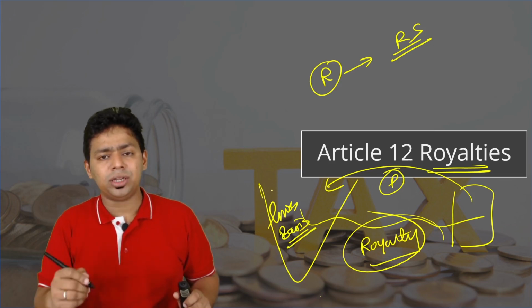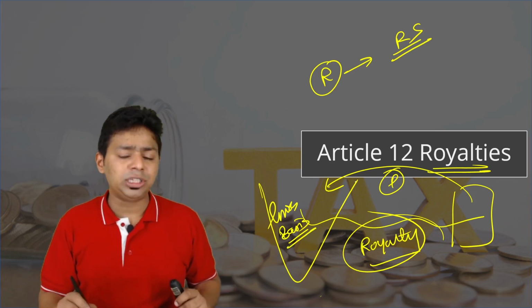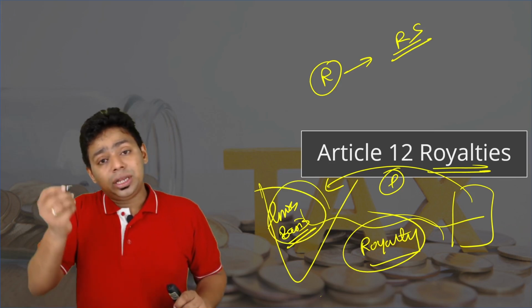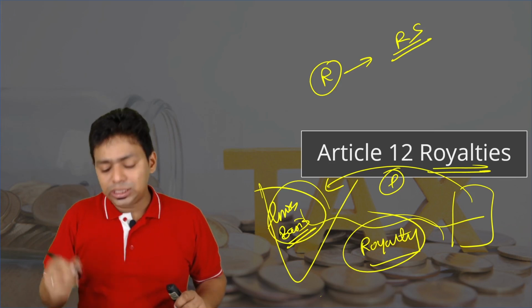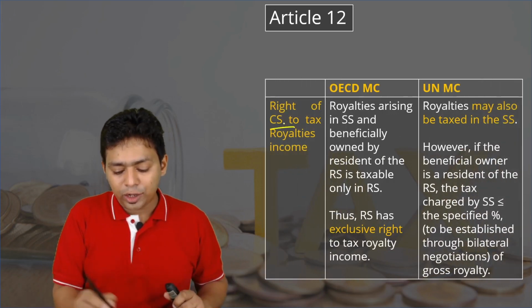In that section, we have learned that yes, they tax it on the gross basis. 10% of the royalty income is taxable in India, isn't it? Now, if it is taxable in India on the gross basis, definitely there will be a maximum rate of tax defined by these two countries. Look at this. Right of tax.